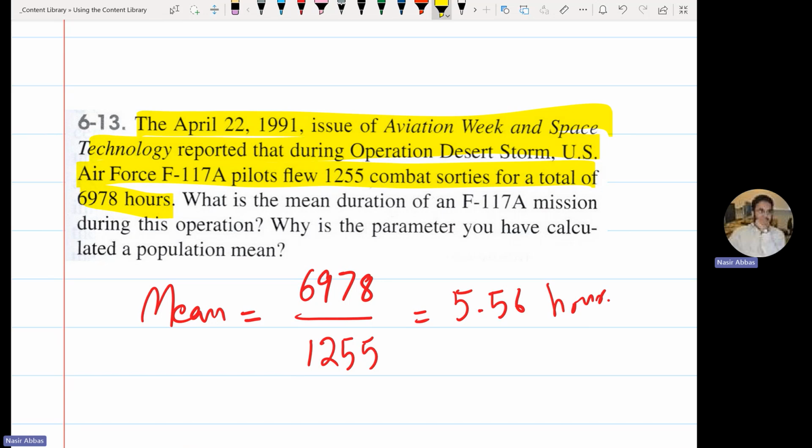So why is this a parameter? What is a parameter? A parameter is any quantity which is computed from the population. Like the mean of a population is a parameter. Standard deviation of a population is a parameter. Median of a population is a parameter. The corresponding quantity computed from the sample is called a statistic or estimator. Sample mean is a statistic. Sample standard deviation is a statistic, and so on.